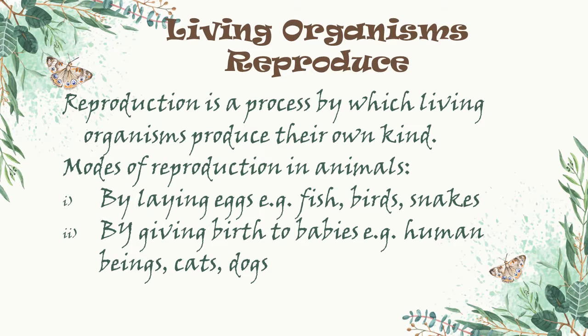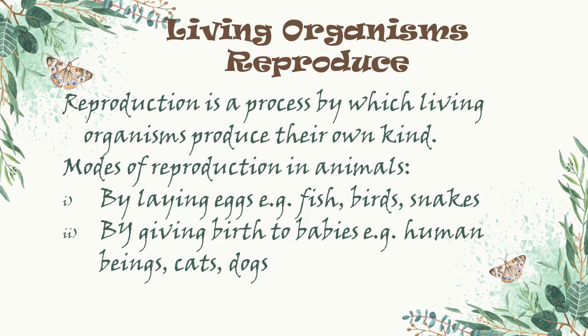Let us look at another important feature of living organisms, that is, living organisms reproduce. But what exactly is reproduction? It is a process by which living organisms produce their own kind, meaning similar to them. For example, the baby elephant is similar to the adult elephant.